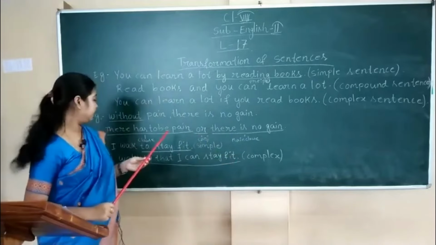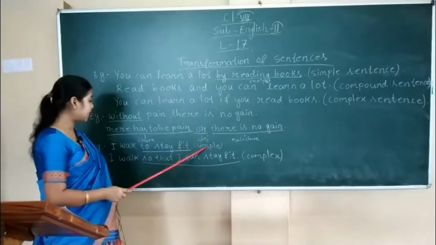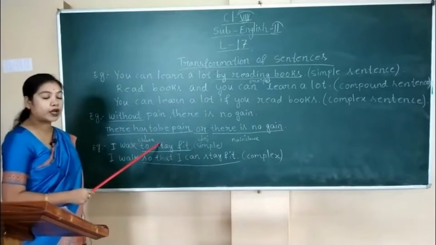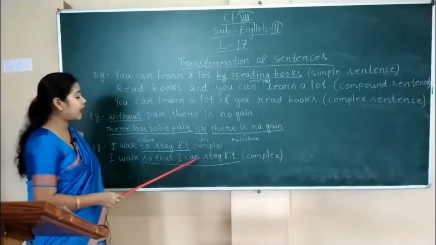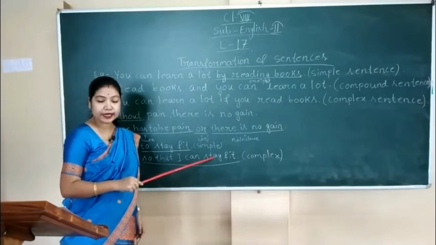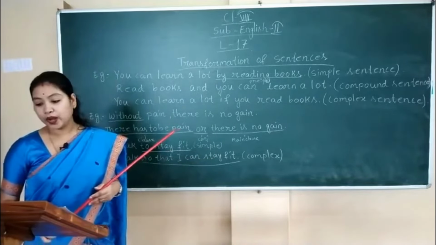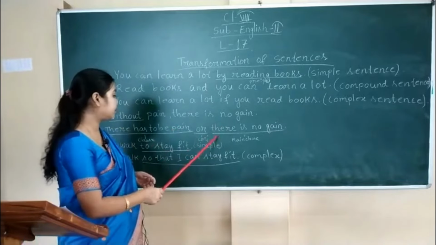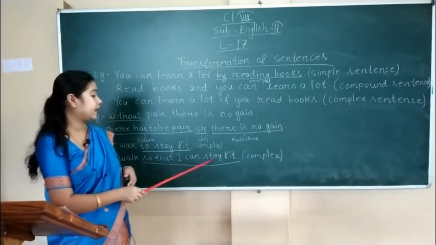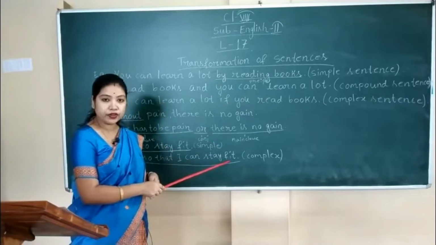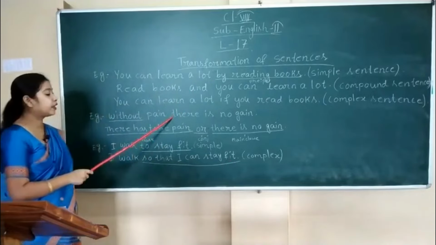For example, I work to stay fit. It is an example of simple sentence. Then when we transform it into complex sentence, it becomes I work so that I can stay fit. It is transformed into an adverb clause. So when we change the simple sentence to complex sentence, it comes this way. I work so that I can stay fit. So clear all of you how we can transform simple sentence into compound sentence and how we can transform simple sentence into complex sentence.